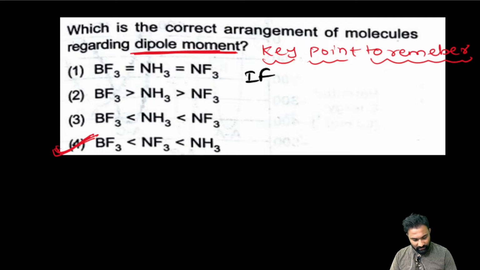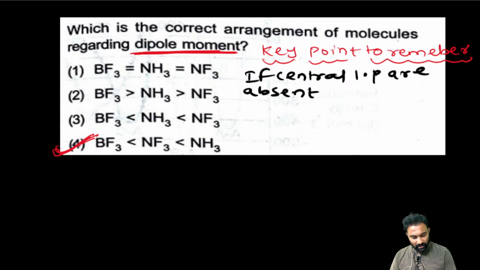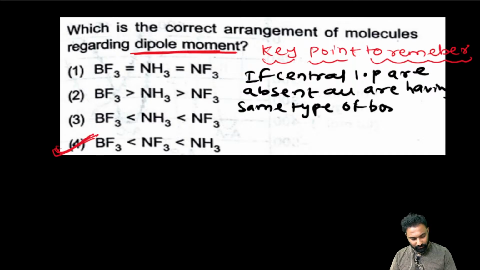First key point: if the central atom's lone pairs are absent, and all are having the same type of bonds, the dipole moment mu is equal to 0.